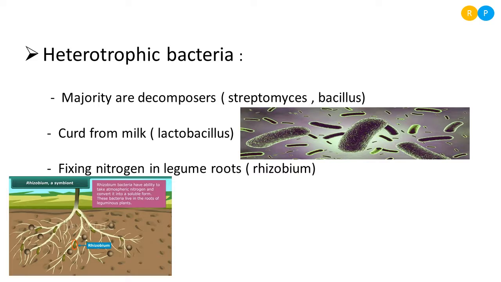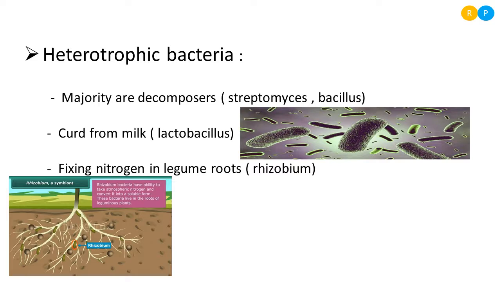So here, the majority of the heterotrophs are decomposers. So have you heard this name, decomposers? Yes, they are habitants of soil. So in the soil, they degrade dead and decaying organic matter, like dead plants and dead animals. So by degrading those things, they make them re-enter into the soil. So can you imagine the condition of earth without decomposers?